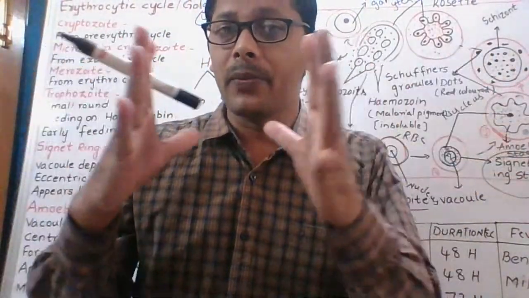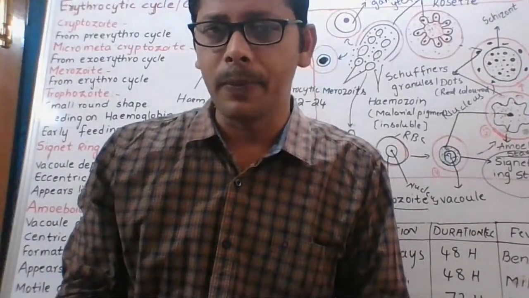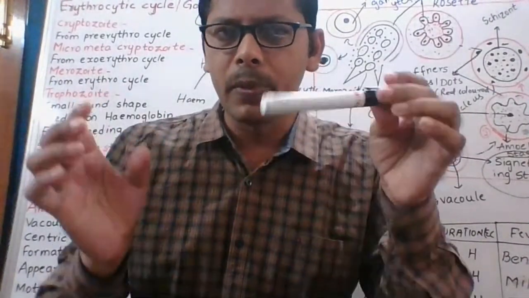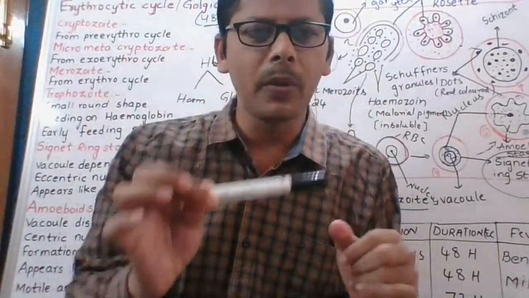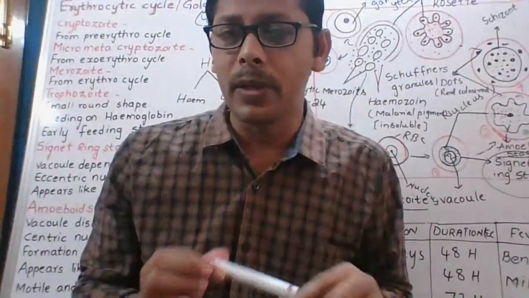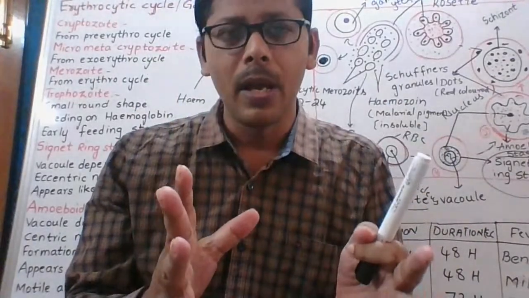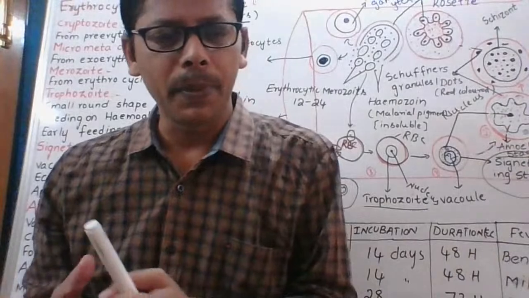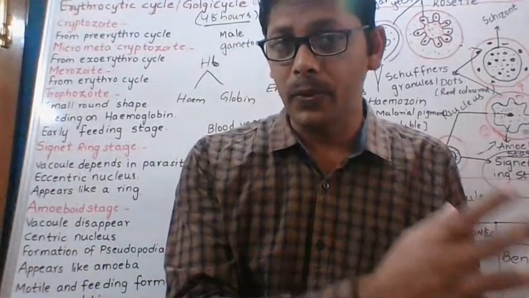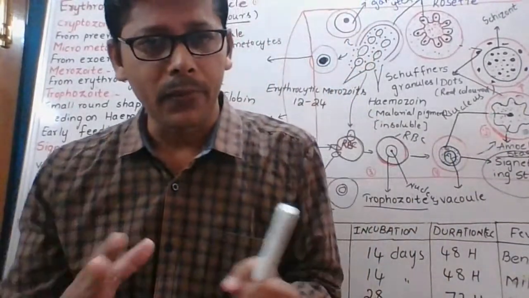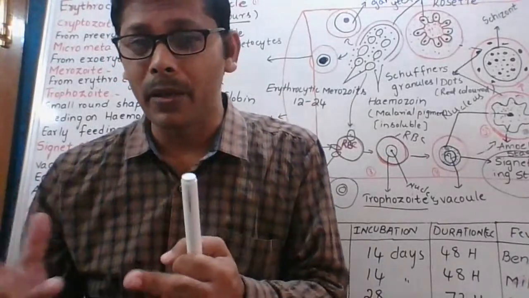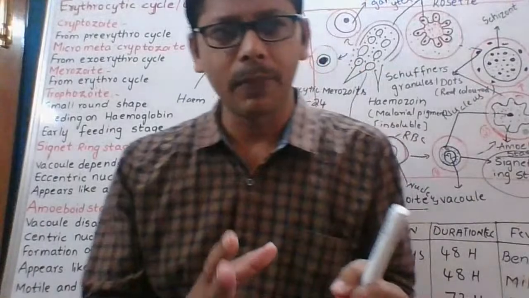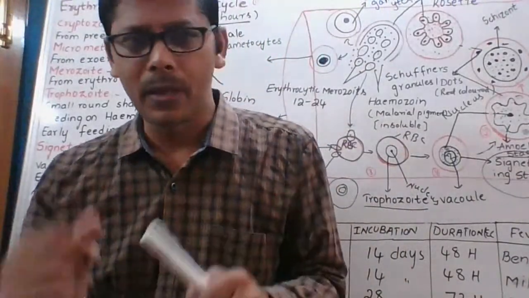Hemoglobin is formed by the fusion of two substances. For example, this marker is one hemoglobin molecule. In 10th class, you learned the comparison between chlorophyll pigment and hemoglobin pigment. Hemoglobin is a respiratory pigment. Chlorophyll is a photosynthetic pigment. You made a comparative study between the photosynthetic pigment chlorophyll and the respiratory pigment hemoglobin.